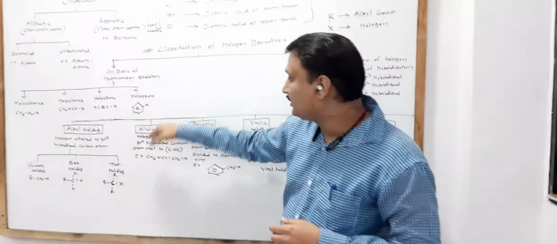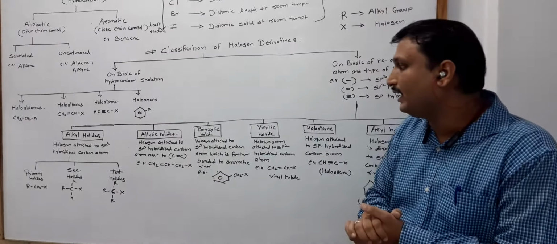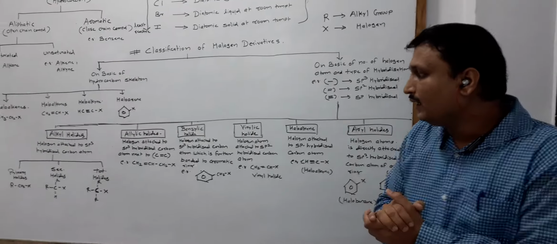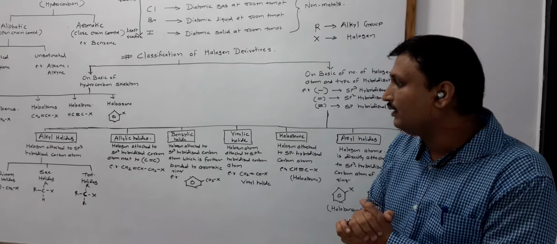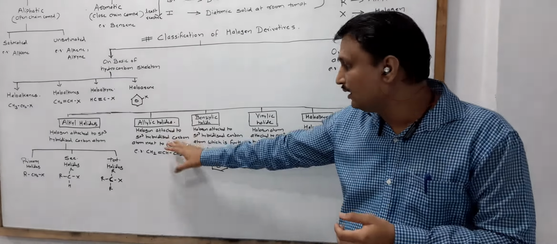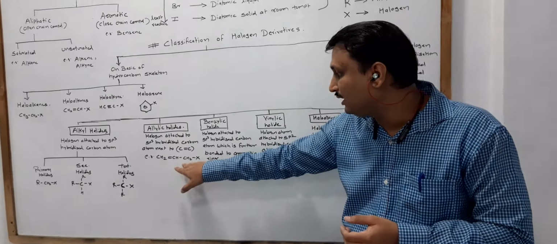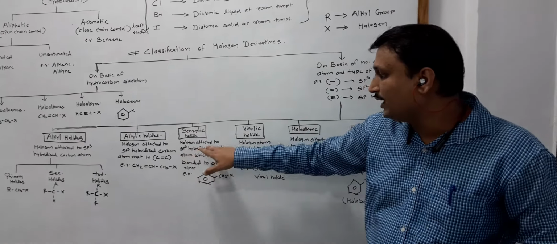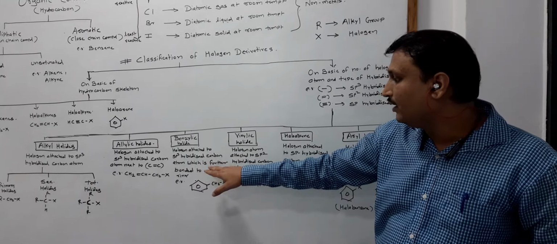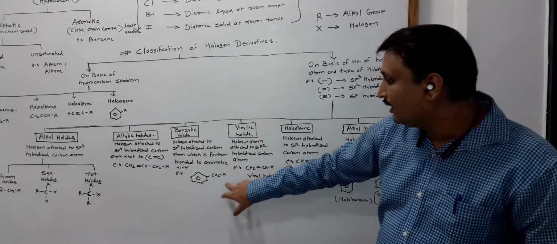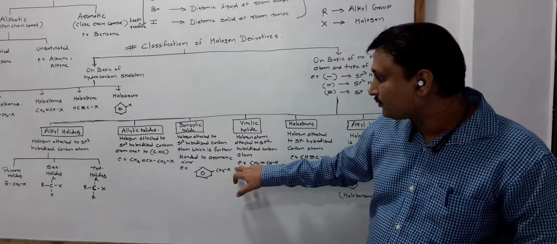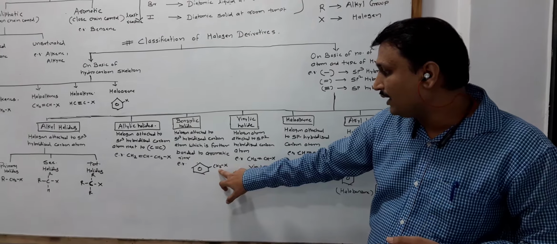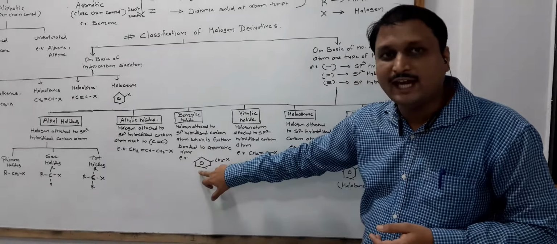After the alkyl halides, we go for allylic halides. Allylic halides are those in which the halogen atom is attached to an sp3 hybridized carbon atom next to a double bond. For example, CH2 double bond CH CH2X. Then we have benzylic halides, in which the halogen atom is attached to an sp3 hybridized carbon atom, which is further bonded to an aromatic ring. This is the halogen atom attached to an sp3 hybridized carbon atom, followed by the benzene ring, which is an aromatic ring.